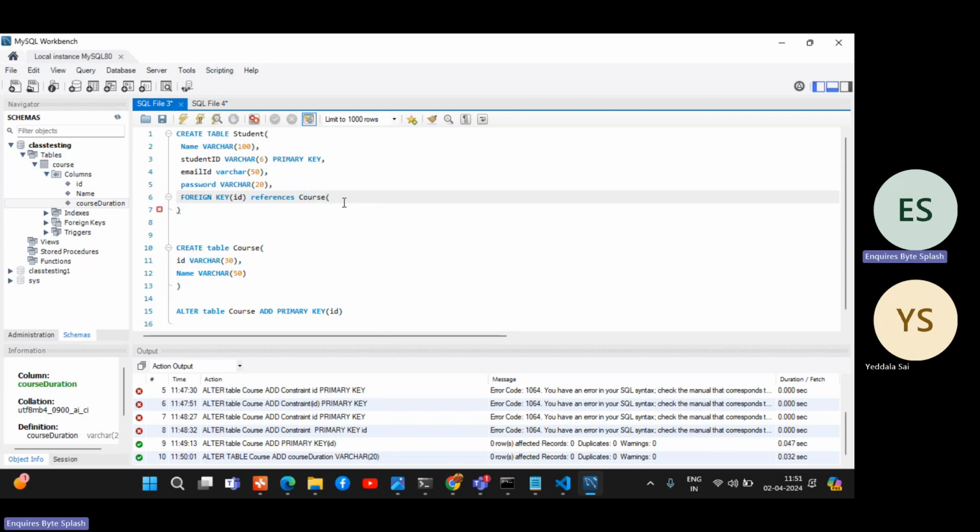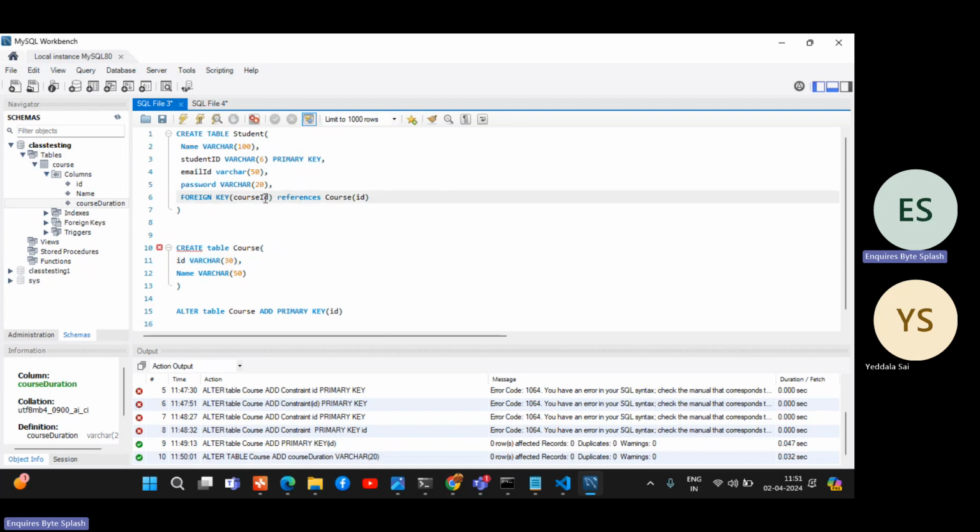References course ID. Here you want to create a foreign key of ID. Make it as course ID, otherwise you will be confused, right? So course ID references ID means whatever value you enter here should exist there. Got it, right? So first try to create a table.